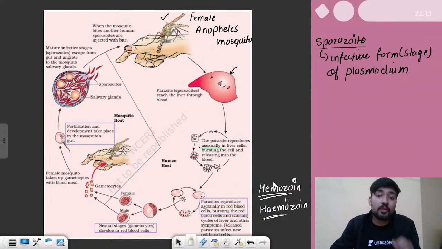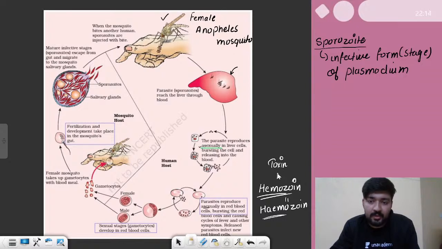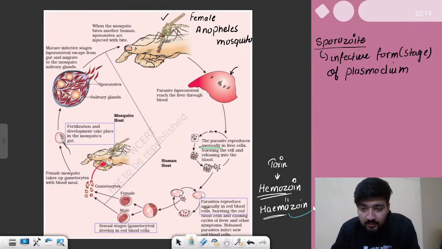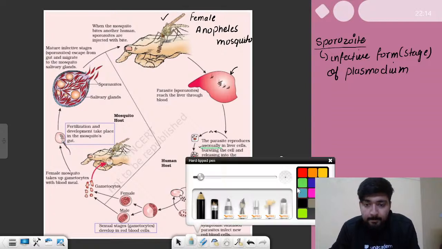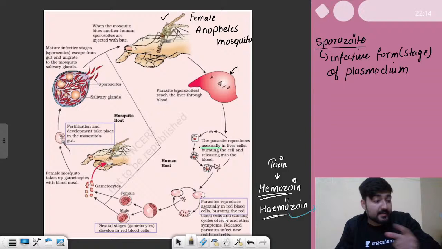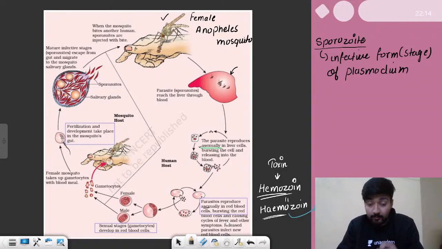Hemozoin is a toxin released by plasmodium, and this causes fever. This cycle gets repeated again and again, and we suffer from fever.